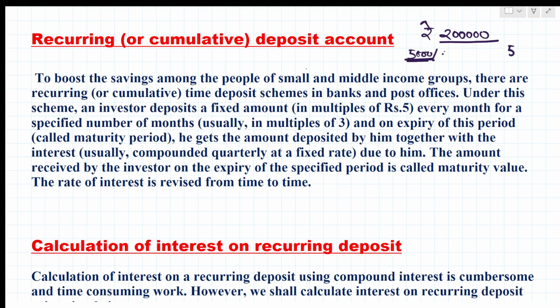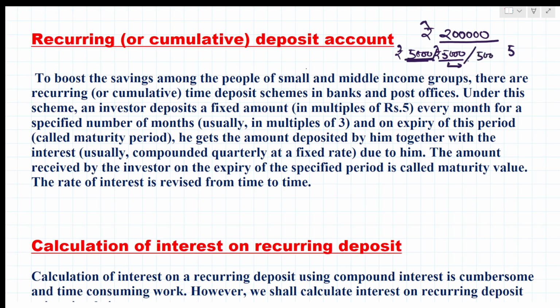In February also he will pay 5,000. So for January, the 5,000 he submits will get interest till 5 years. In February he submits 5,000 again, and that will earn interest for not exactly 5 years, but 4 years 11 months. Then again 5,000.